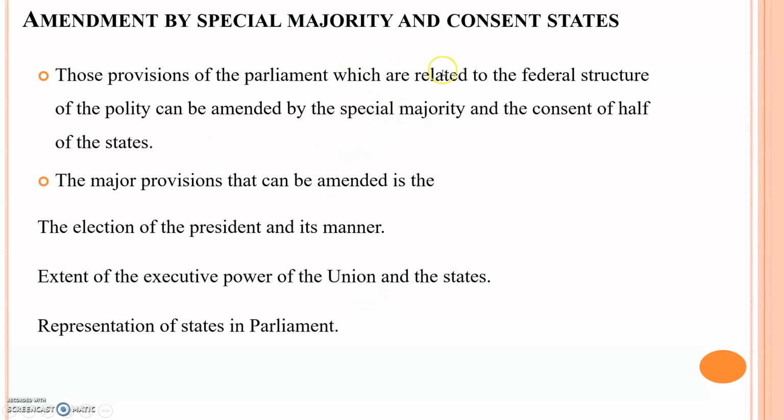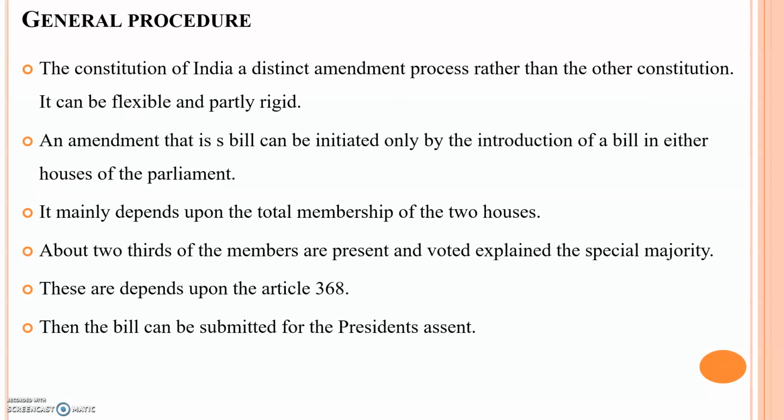Amended by a special majority and the consent of states. Some provisions, such as the federal structure and polity, can be amended by a special majority and the consent of states. The major provision that can be amended is the election of the president and its manner. General procedure: as I described in the previous slides, a particular bill or provision can be presented to the Lok Sabha and Rajya Sabha, and then presented for the president's assent.